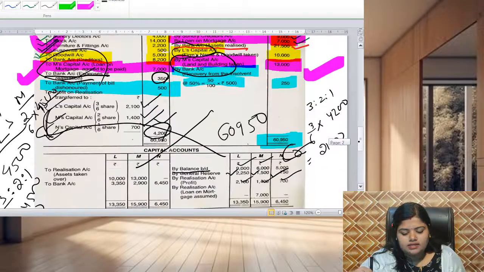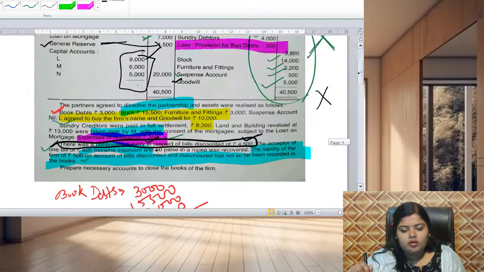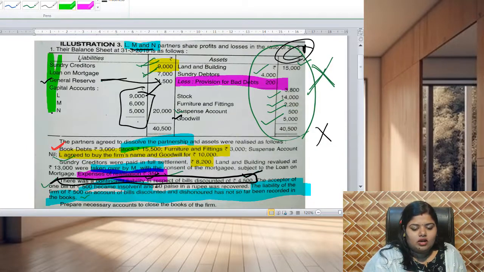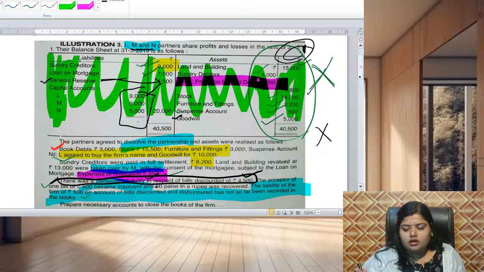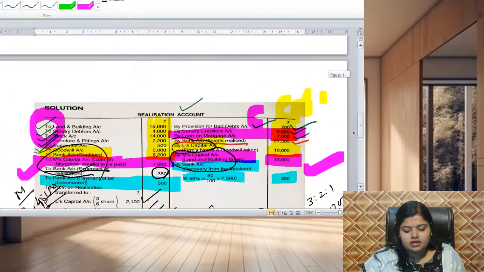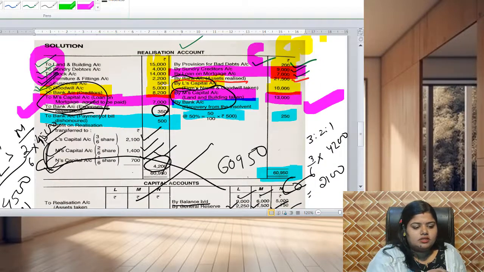Now what else is there we have to find out. I think from our balance sheet we have already taken all the items. Now coming to the realization account, where there is the name of a partner, that should be considered.